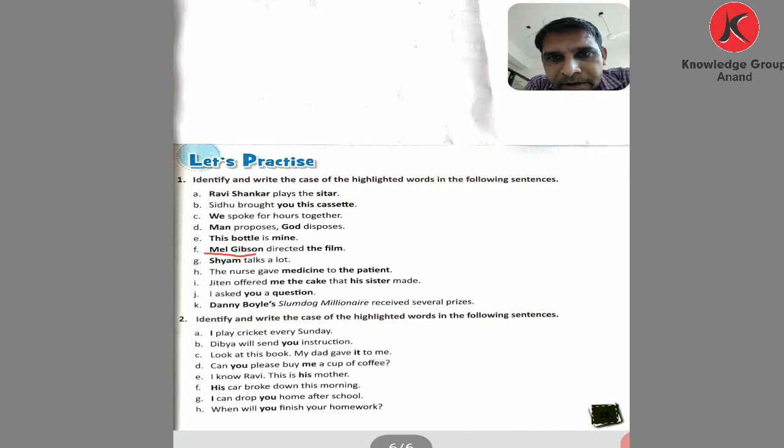Now comes to F. Mel Gibson directed the film. Whenever you see the first word is a noun or pronoun, it is called subjective case. Asking the question who directed the film, the answer is Mel Gibson. So Mel Gibson is subjective case. And the film: ask the question, what did Mel Gibson direct?